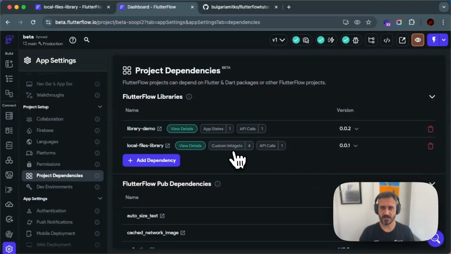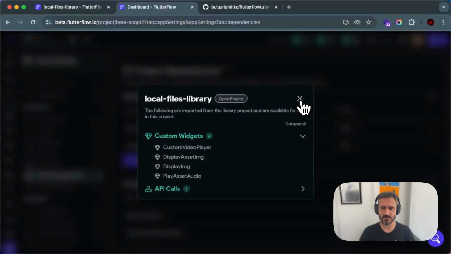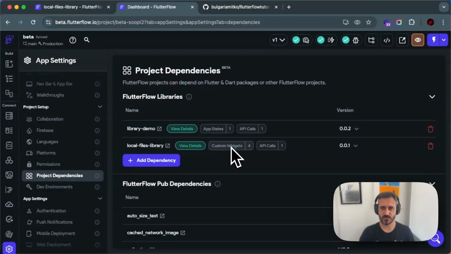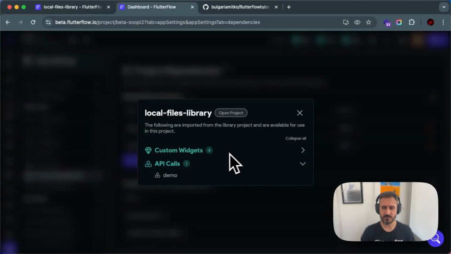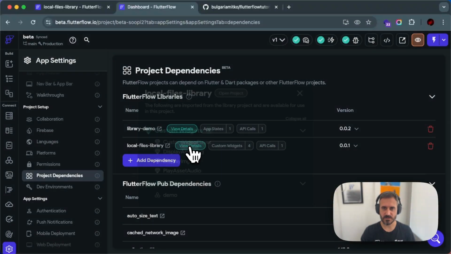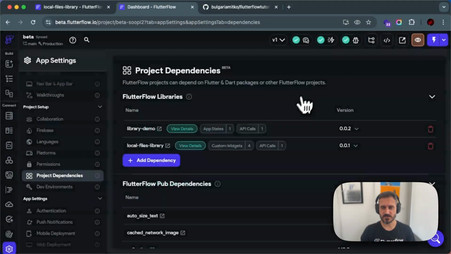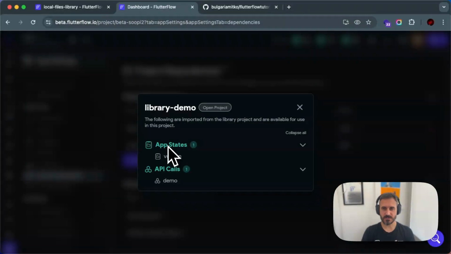That is great. And now if you click over here, you can see that these 4 custom widgets are imported and 1 API call is imported. And I can also view the details, which will give me all the details over here. So for the library demo, you can see that I have imported upstate's version and API calls demo.